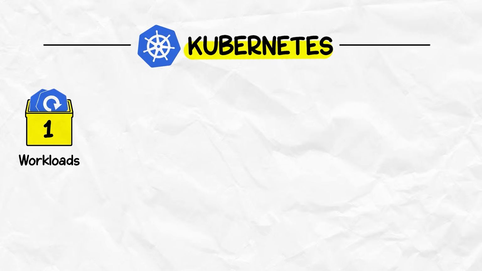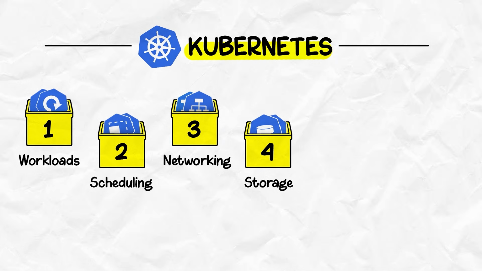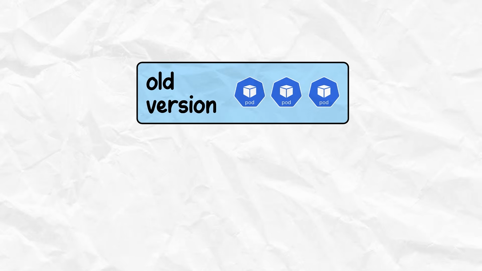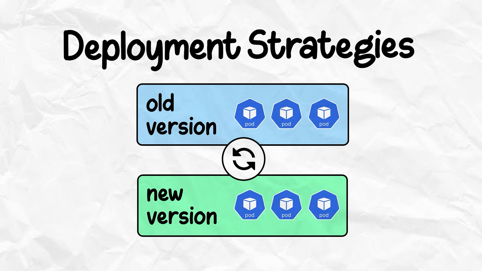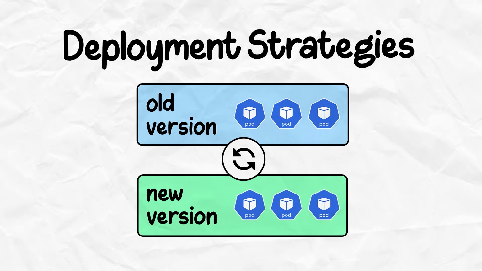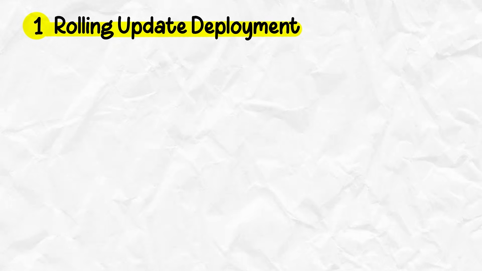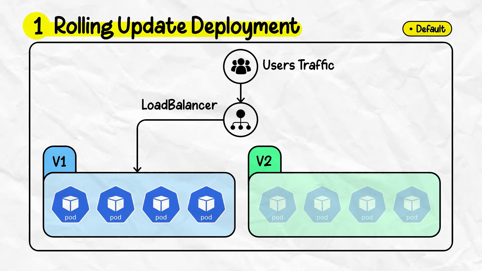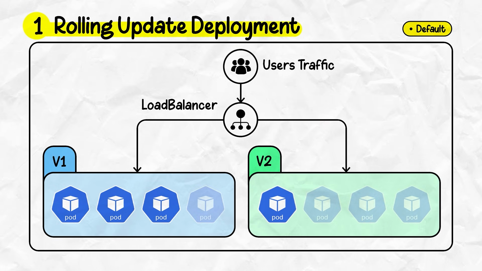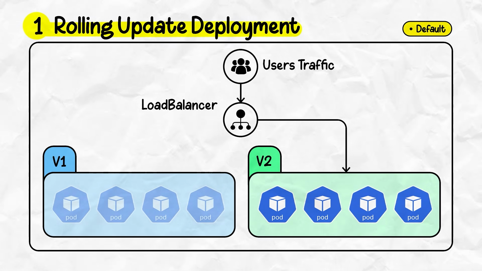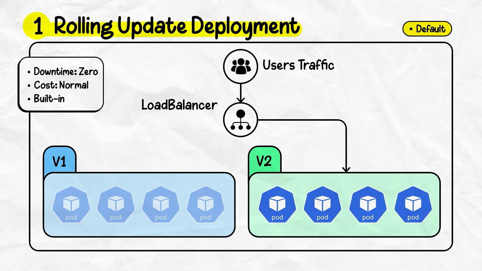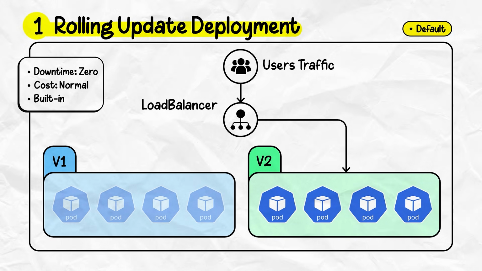So you have your workloads now. Networking is set, storage is set, config, security. But how do you actually roll out new versions safely? This is where deployment strategies come into the picture. There are three types to be aware of. Rolling update is the default for deployments. Kubernetes replaces pods gradually here. A few new ones come up, a few old ones go down until the whole fleet is on the newer version. There is zero downtime, simple, built-in, and good for most cases.